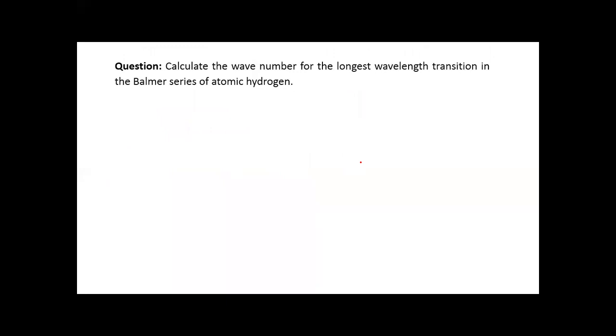Here we will solve a question. Calculate the wave number for the longest wavelength transition in the Balmer series of atomic hydrogen. For the Balmer series, we already discussed that the value of n1 is 2.